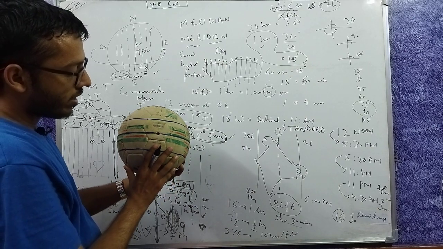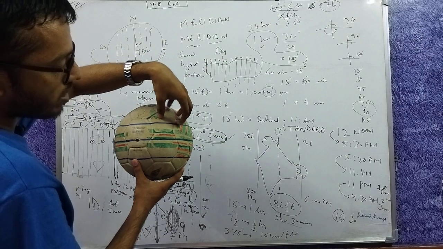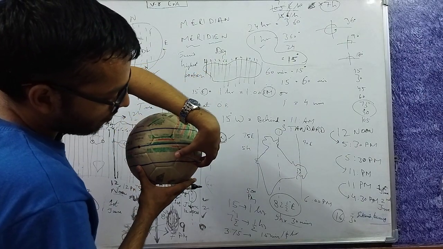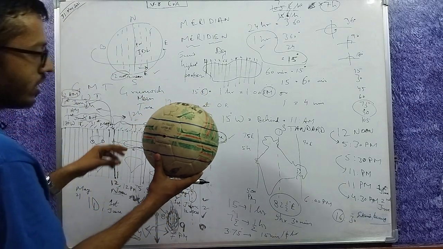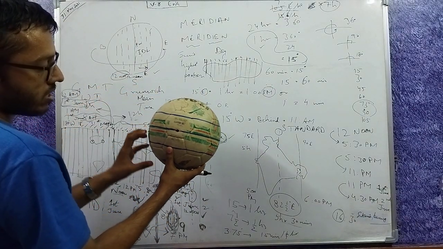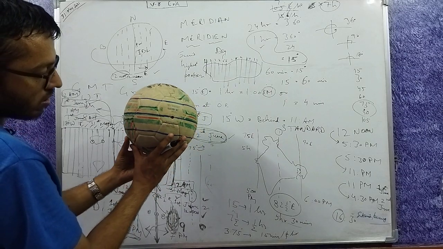Let's keep moving it here. If this is the prime meridian, Greenwich must be here, Europe must be here, Asia must be here, Africa here, Australia here. And if this is the prime meridian through Greenwich, then North America must be here, South America must be here. So let's move it 12 hours.